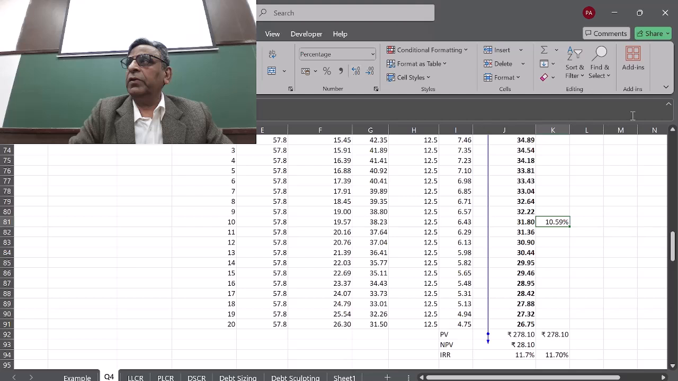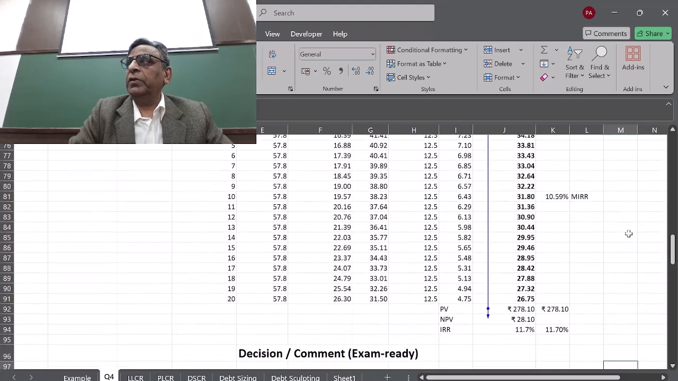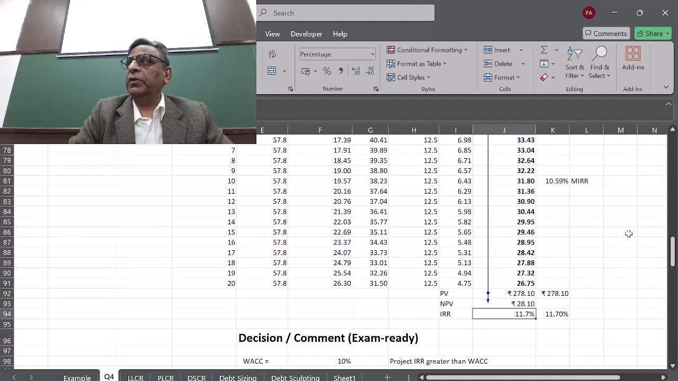So it is 11.59%. Fine. Because we are now assuming the cash the company is generating is getting redeployed at 10%, and this project is giving 11.7%. So the combined return is 10.59%. So still it is better than the cost, so this project goes through on this parameter also. Is that clear? Yes. Okay, so this will be the MIRR. So this is giving 11.7%.